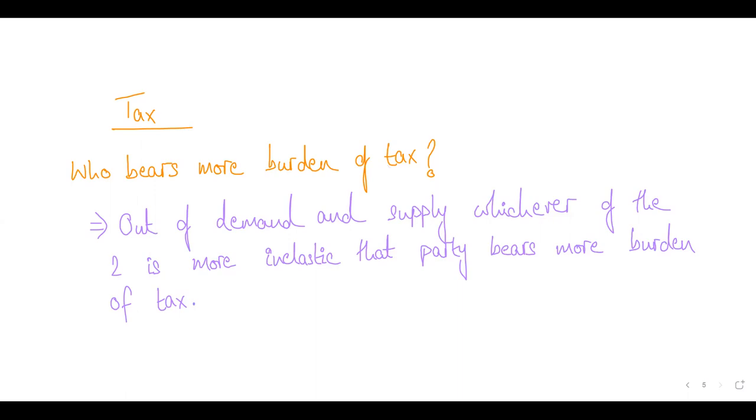Similarly, for the subsidy as well, if the government is giving subsidy on any product, whichever of the two is more inelastic, that party will get more benefit out of it. Who receives more benefit?